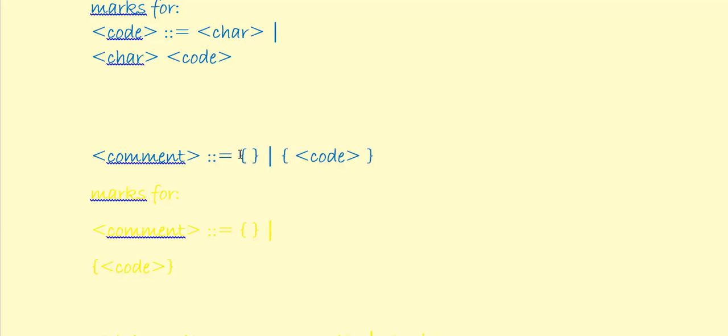Remember, a comment can be empty braces, or you can also have code as a comment. But because it's a comment, it has to be surrounded by the braces. Because remember, code by itself, if that was outside of the braces, would actually be code. When it's inside the braces, it's treated as a comment. So in other words, it's not anything to do with the runtime.